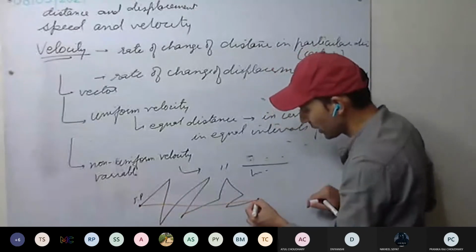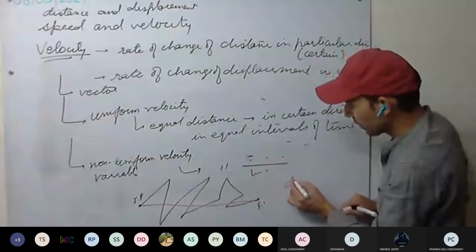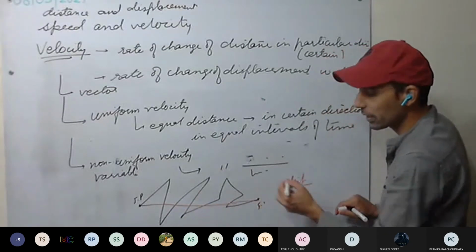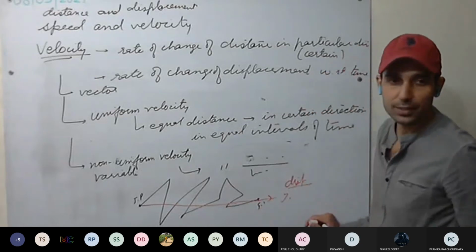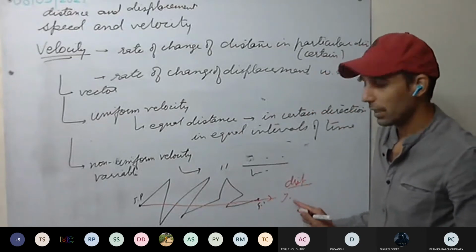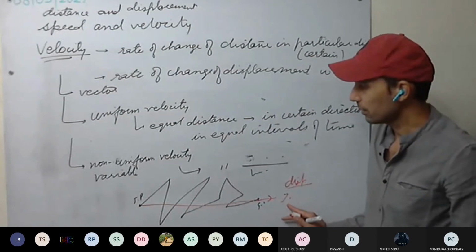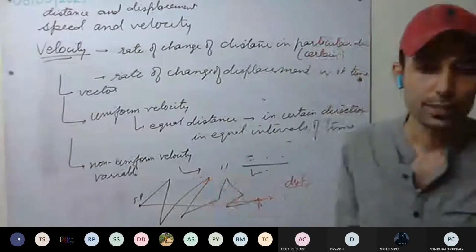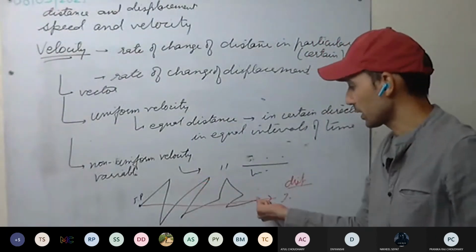So this is the final displacement. This displacement divided by total time taken will give us the average velocity, and this will be the direction. Understood this one? Average velocity is clear? Yes, sir. Total displacement divided by total time taken. The total displacement is this final displacement.